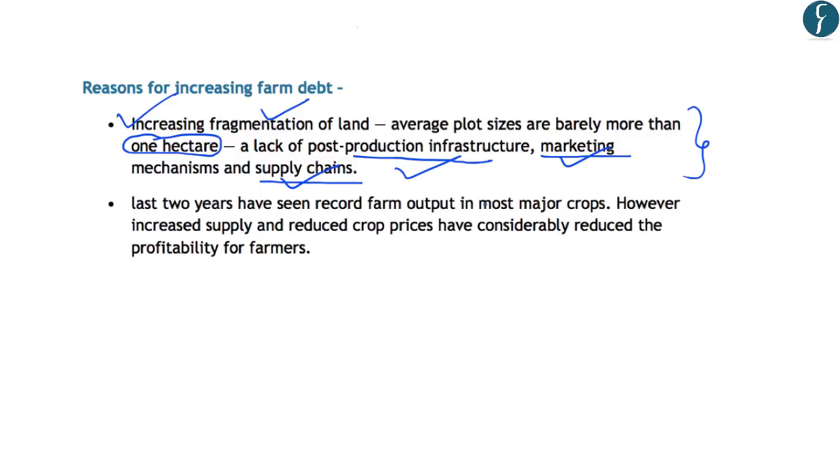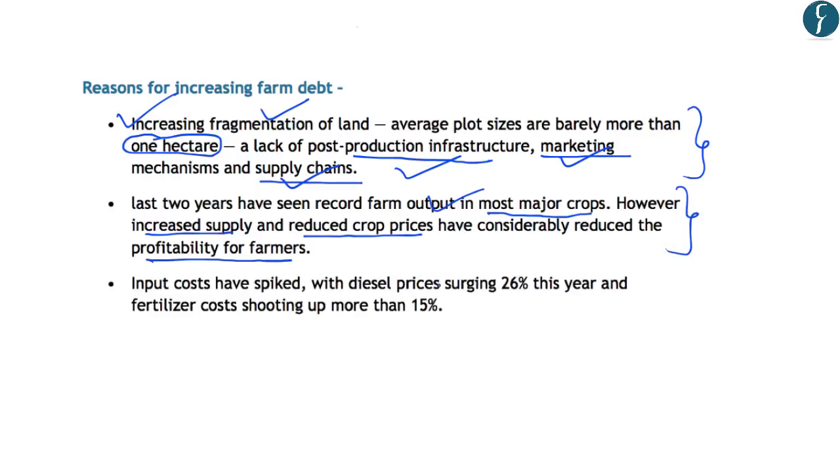Now, another reason is that although in the last 2 years there has been record output in most of the crops in India, due to the increased supply, there has been a reduction in the prices of these crops. And this has considerably affected the profitability of farmers. Now, as the farmers are earning less, and due to the increasing input cost for the farmers, the debt of the farmers is increasing.